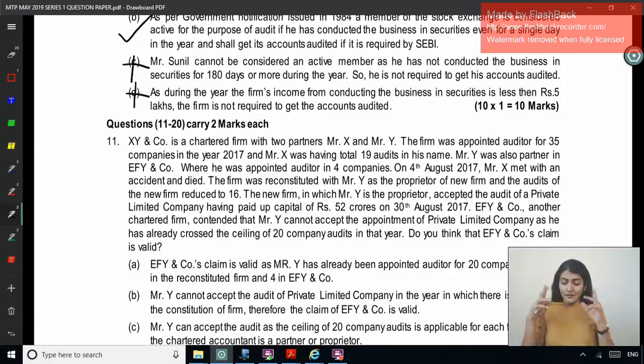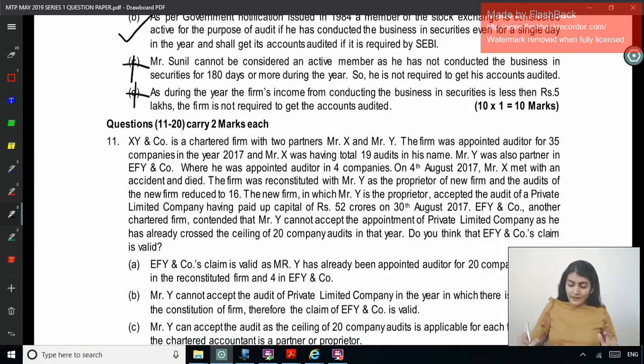Right? So 2 partners, total 35 audits. What they can accept is 40, right? And 1 partner out of that is signing the 19, right? Y was also a partner in EFY and company. So Y is also a partner in another company where he was appointed auditor in 4 companies.